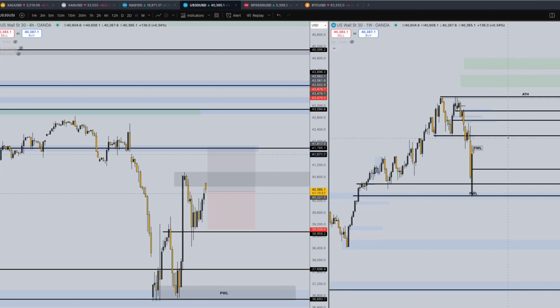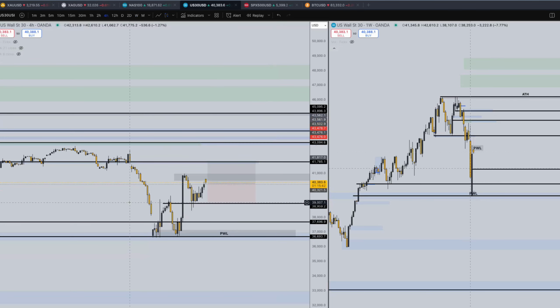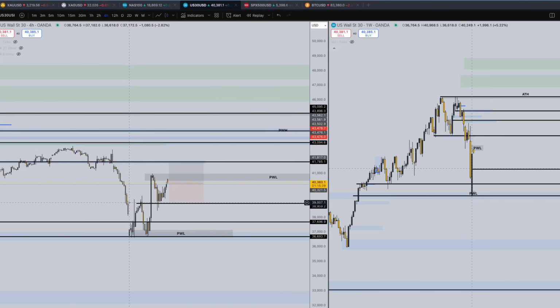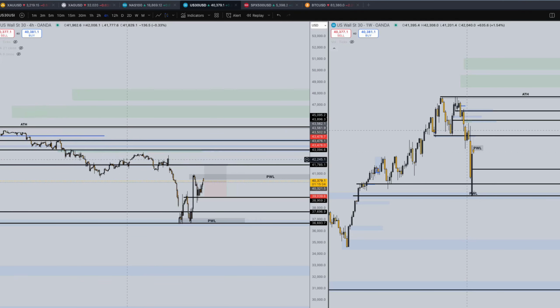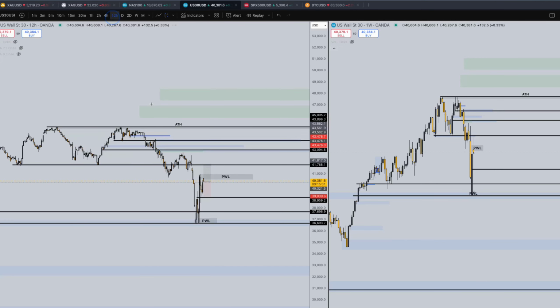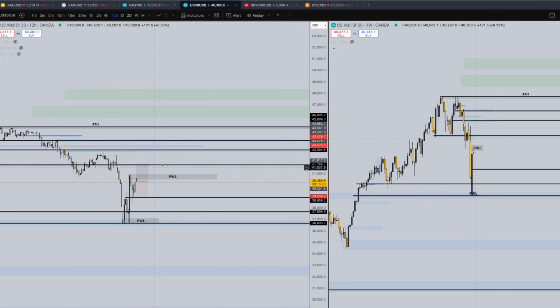Overall for the week though, we are targeting 41,800 as the short-term area of resistance, and if that breaks, we may continue climbing up to the all-time high and make a new high at nearly 46,000, or at the 46,000 price point. But overall, still looking bullish. The structure has shifted from the prior weeks, so it is no longer bearish price action. This is looking to be a buyer's market and is looking to continue trending higher if we can break above this area of resistance. If we are able to, then there's a very clear range all the way back up to the all-time high and potentially higher.